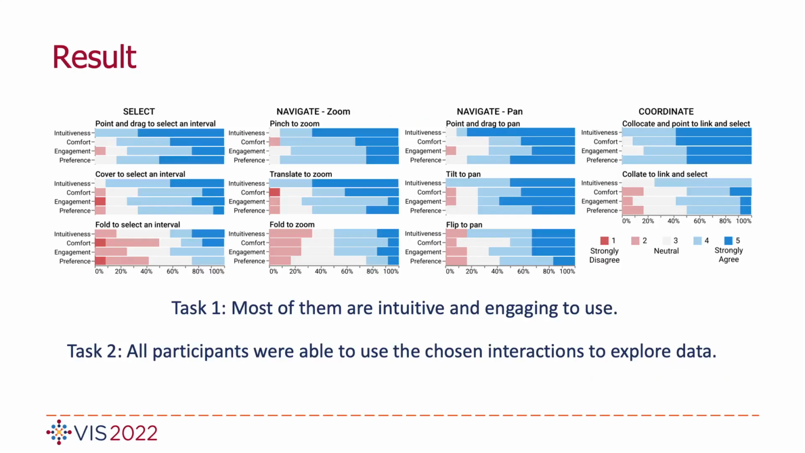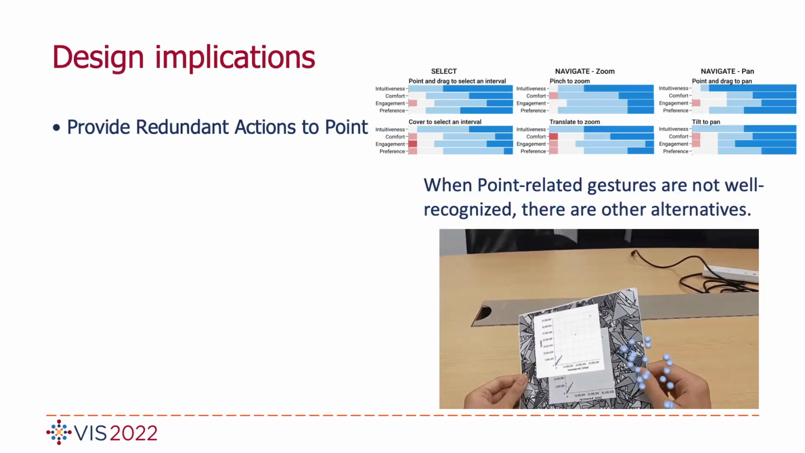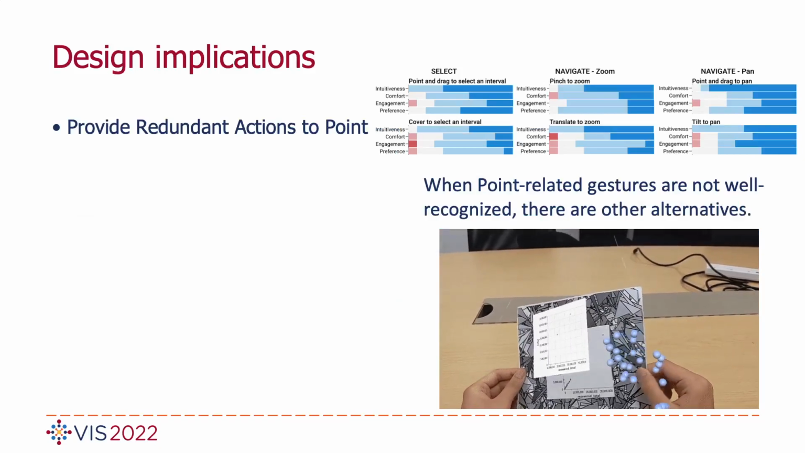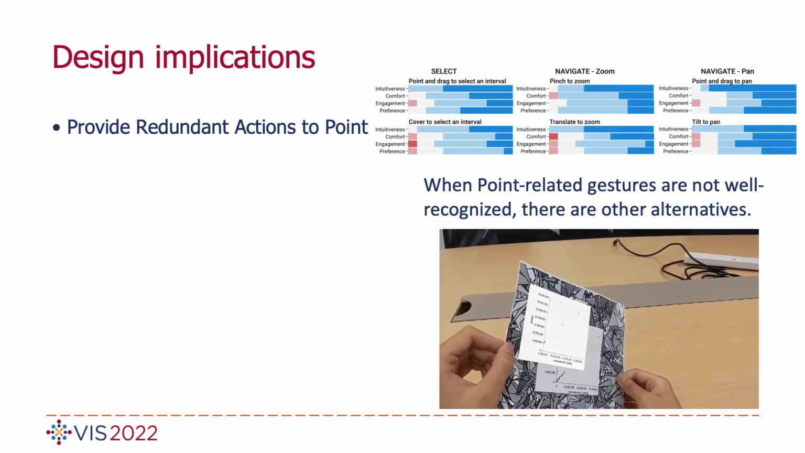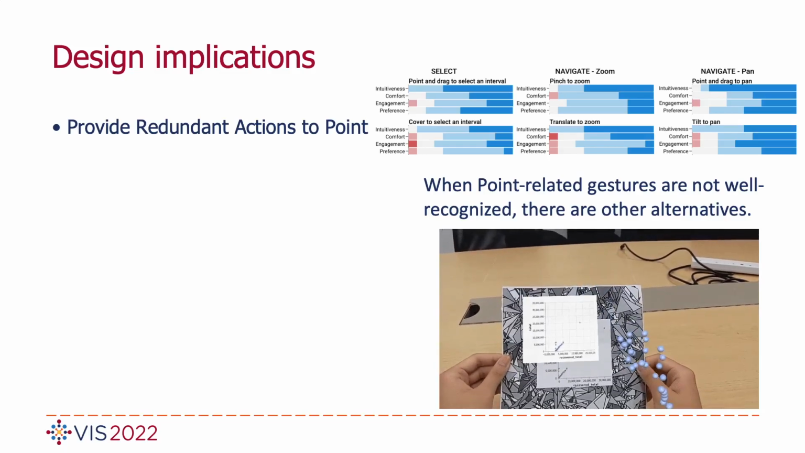The results showed that most of the proposed interactions were intuitive and engaging to use. Moreover, all participants were able to use the chosen interactions to perform data exploration. Based on the results, we derived 6 design implications. The first one is to provide redundant actions to point action.